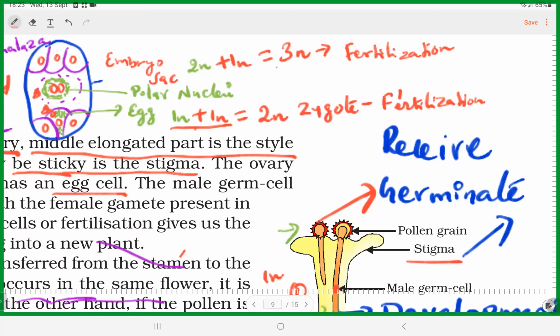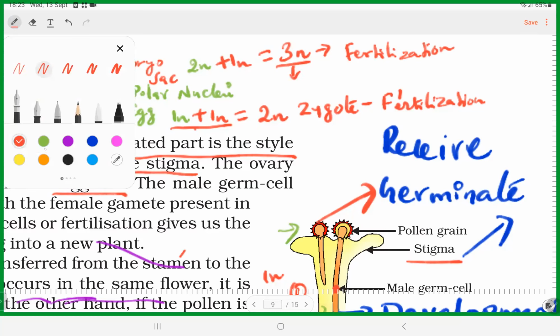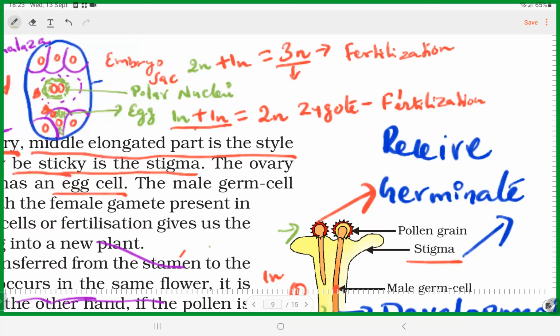This process, 3N formation, is called what? Triple fusion. Okay, the 3N formation is called what? Since three nuclei are fusing, it is triple fusion. And then the 2N zygote formation, this is called what? Syngamy.